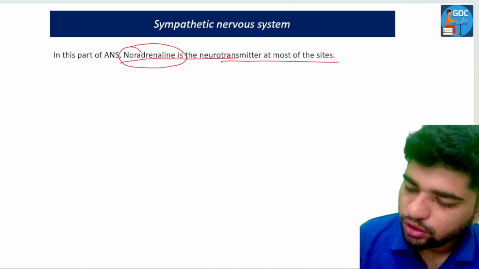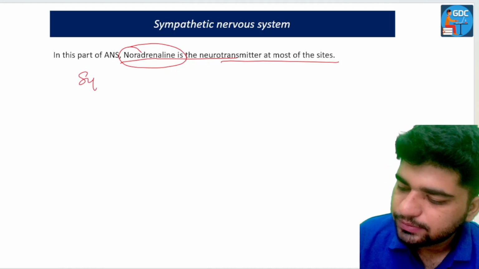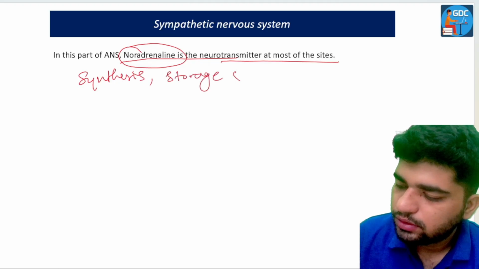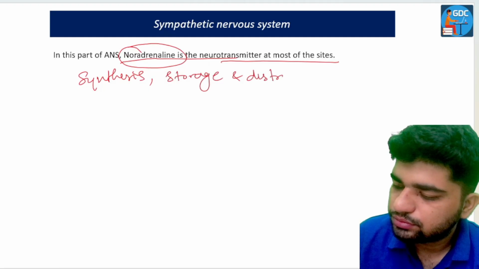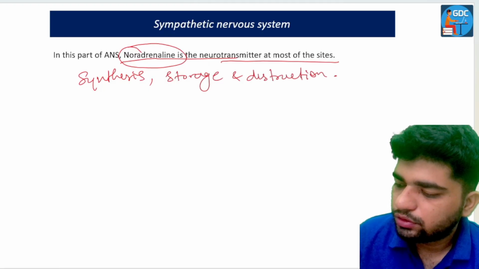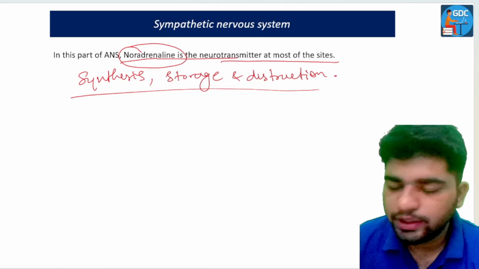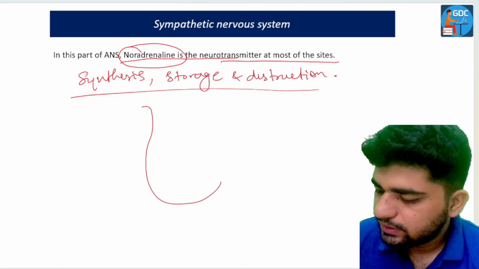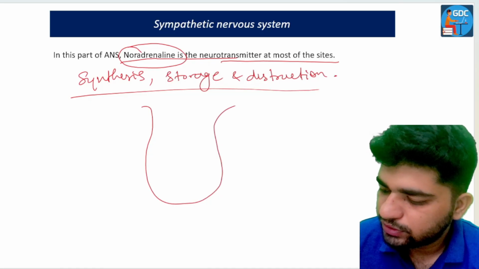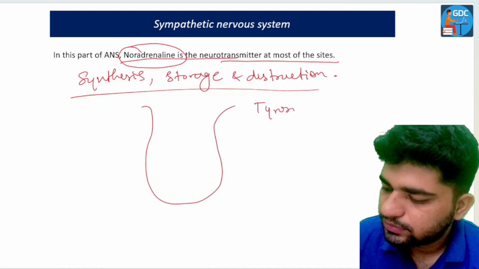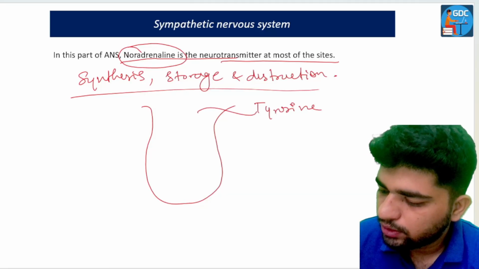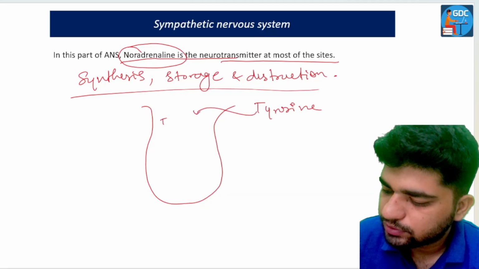Now let's talk about the synthesis, storage, and destruction of noradrenaline. For example, this is the cytoplasm in which the circulating tyrosine comes into the neuronal cytoplasm.